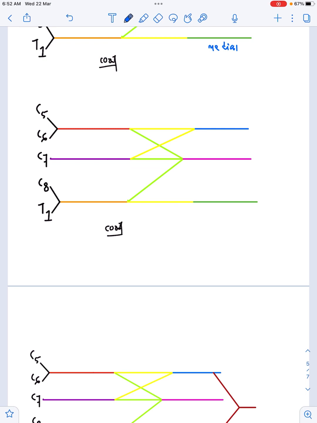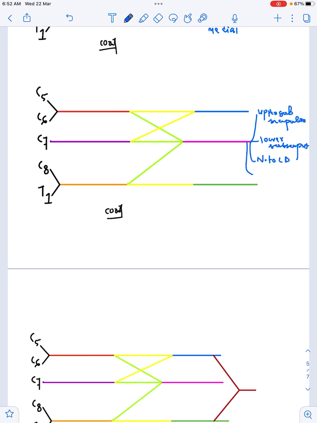Now, what are the branches from posterior cord? The branches from posterior cord are: U for upper subscapular, L for lower subscapular, N for nerve to latissimus dorsi, A for axillary, and R for radial.